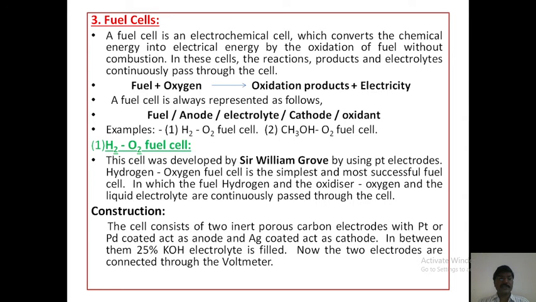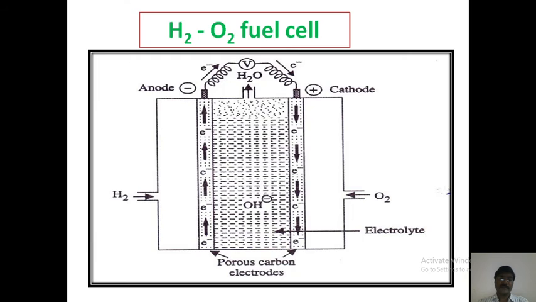So, how is it constructed using fuel, oxidizer and electrolyte? The cell consists of two inert porous carbon electrodes, with platinum or palladium coated one acting as the anode and silver coated one acting as the cathode. In between them, 25% potassium hydroxide electrolyte is filled. Now the two electrodes are connected through a voltmeter. This is the construction of the hydrogen oxygen fuel cell.